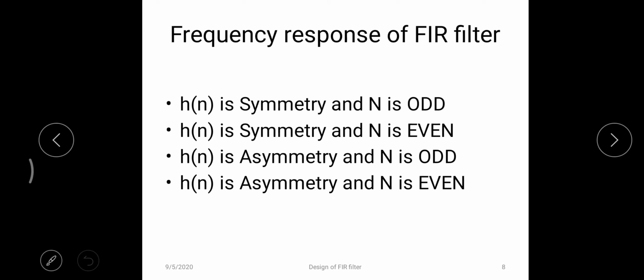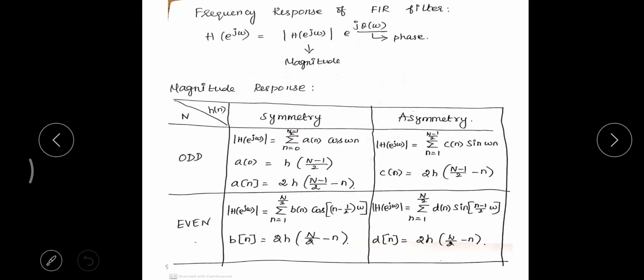And the last and important topic of any FIR is how to find the frequency response. The frequency response of any FIR filter is categorized into 4, based on your h of n as well as the order of the filter. If h of n is symmetric and N is odd, if h of n is symmetric and N is even, and so on. So we are going to have 4 combinations: h of n is symmetric or antisymmetric, N is even or N is odd. Now I am going to give the finalized value for all these 4 categories.